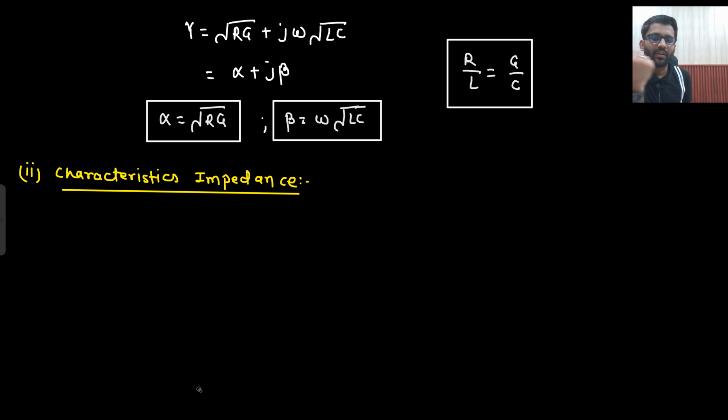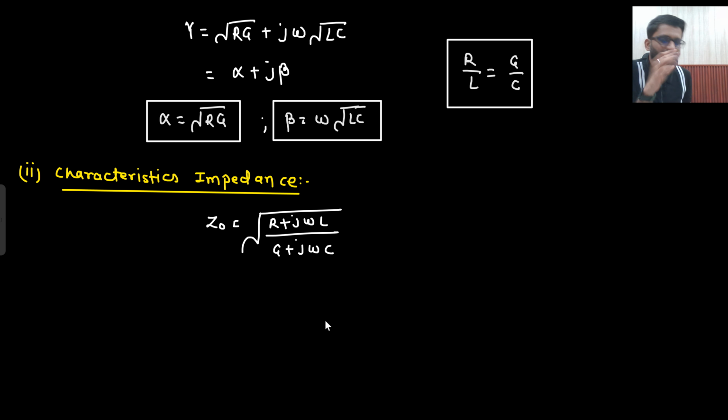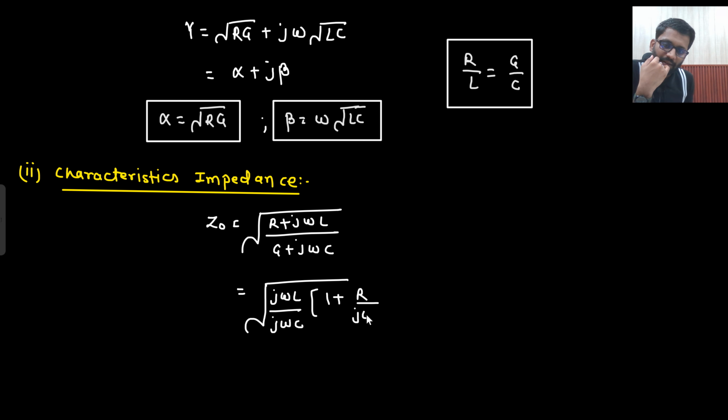Okay. Let's talk about characteristic impedance. So what was your characteristic impedance? Z naught. What was the general formula? R plus j omega L divided by G plus j omega C. This was the general formula, right? Now what I do is I take j omega L outside, j omega L divided by j omega C. So what I am left with? 1 plus R by j omega L, right? Divided by 1 plus G by j omega C.